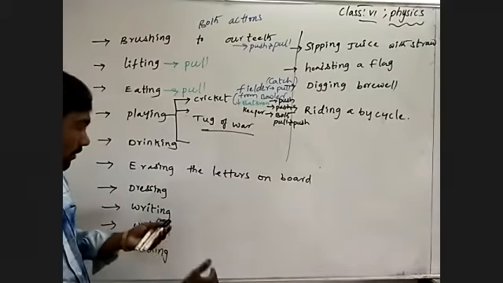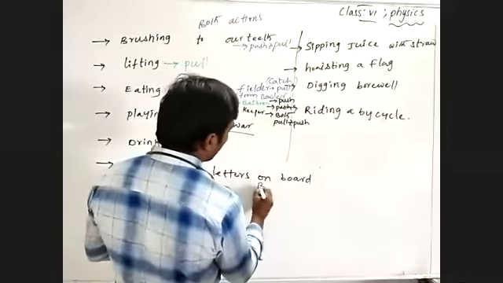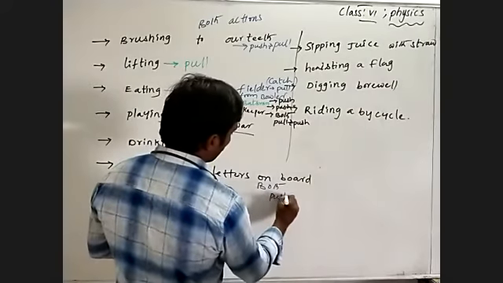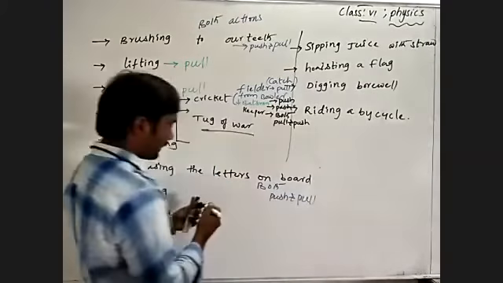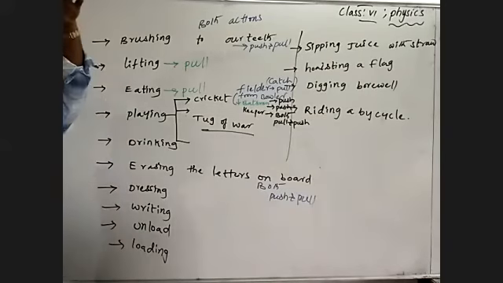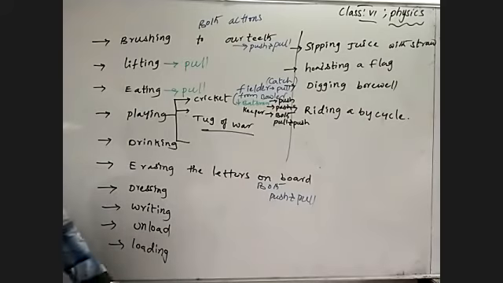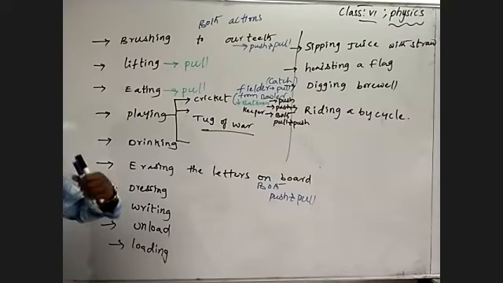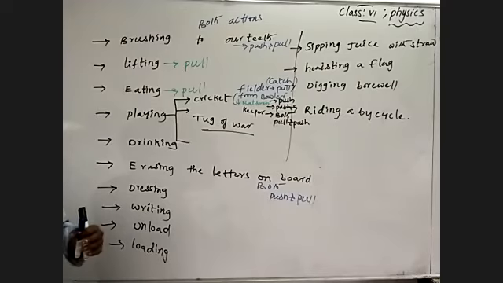What type of action are we performing? Push and pull. Both actions are performed. First push and next pull. In the top direction, we first come close and then we move away, means pulling and pushing, both. Dressing: wearing and removing. Wearing brings the clothes closer, removing moves them away. Both are performed in different situations. In wearing time, it is pulling. In removing time, pushing. Okay?